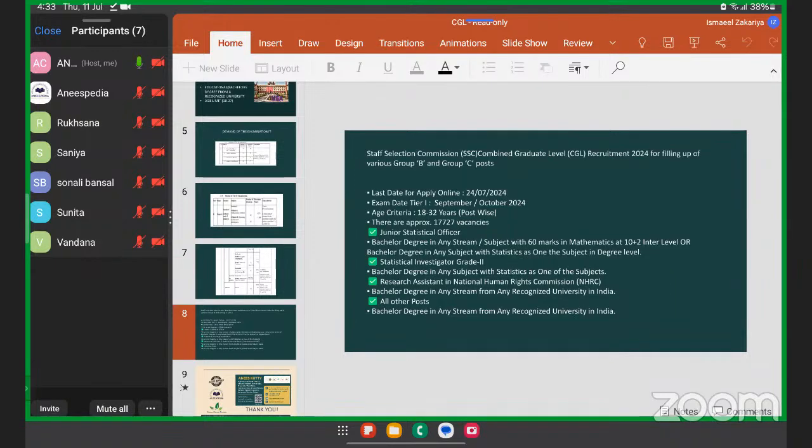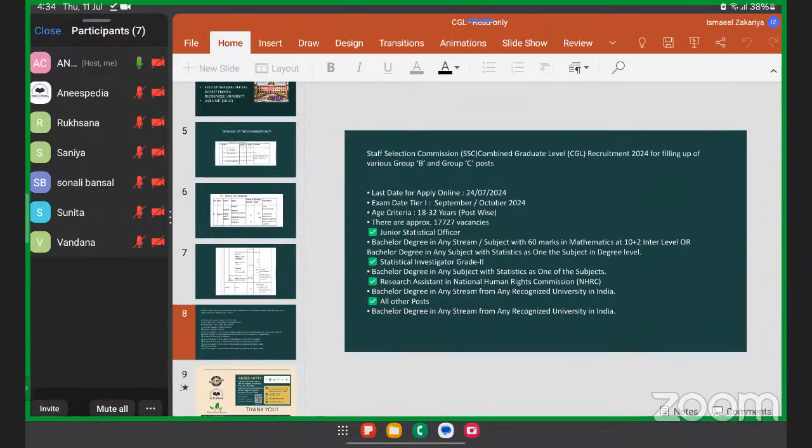Now we'll talk about the various important dates and important numbers. The last date to apply is 24 July 2024. I suggest all my students and fellow candidates that you should fill your form before 20 July. Why? Because the site can handle traffic of a particular volume on 22nd, 23rd, 24th. What happens is a lot of people directly apply on that date, and the server is down for 6 to 8 hours.